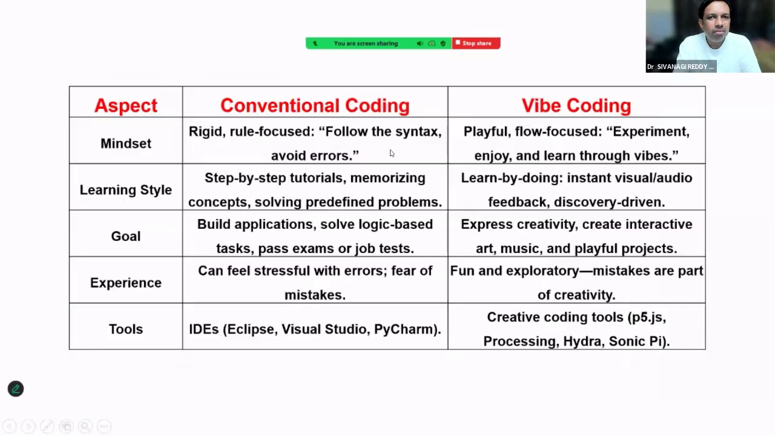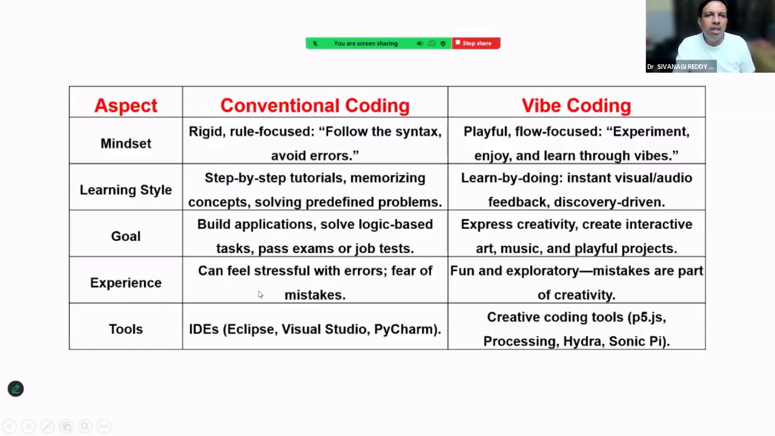In conventional coding, we have to follow the rules and avoid the errors. In vibe coding, basically what we will do is experiment with coding. We can enjoy learning as well. Conventional coding means you have to study so many books and practice so many hours. But here in vibe coding, it's simple and related to more creative aspects. So creativity will matter. We can create some interactive art, music, and simple projects.